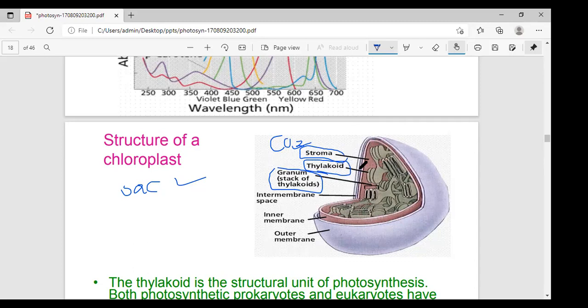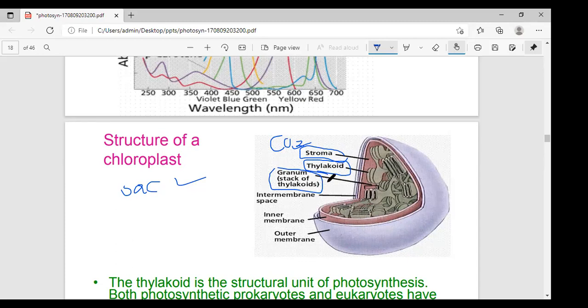In the granum, the thylakoids are in contact with each and every other, not exposed to the stroma. The region where they are not exposed to the stroma is called the appressed region. Very important, this region is called the appressed region.